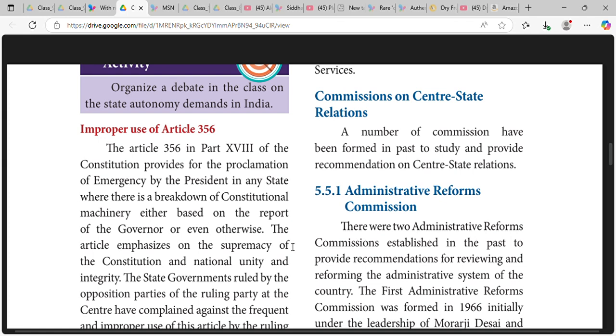The proclamation of emergency by the President in any state is made whether based on the report of the governor or even otherwise.